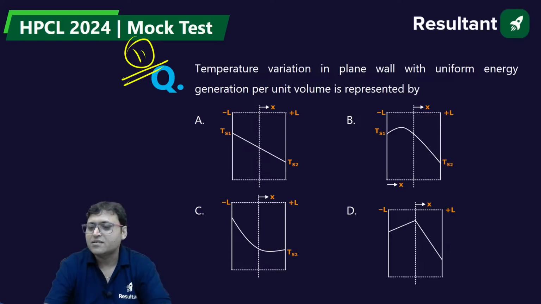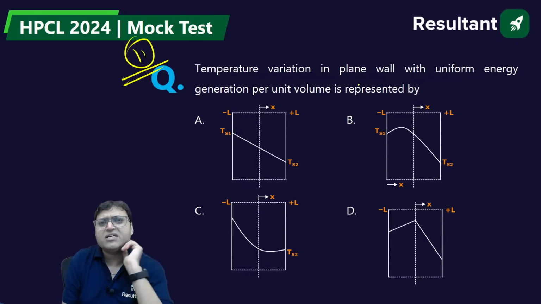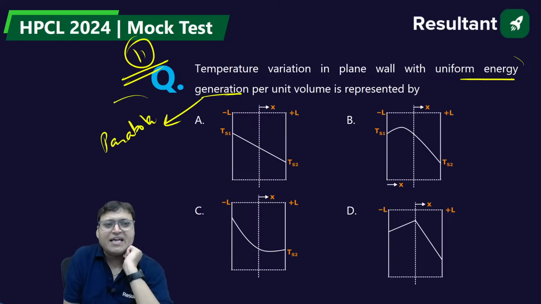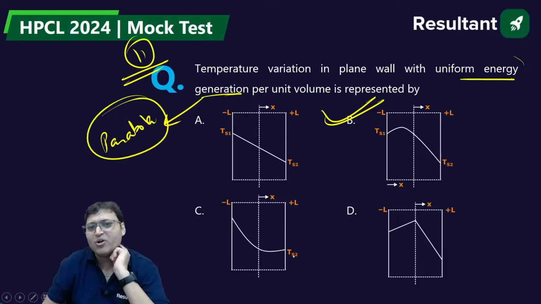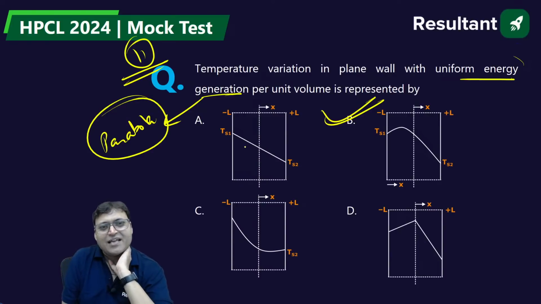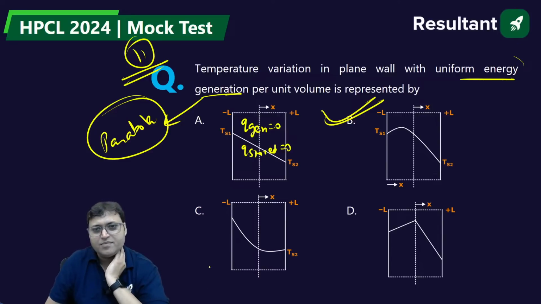What is the answer? Question number 11. Very simple. Temperature variation in a plane wall with uniform energy generation. It is a parabola. When there is a heat generation, the temperature profile will be parabola. 11th is B. Straight line is when there is no heat generation. Q generation is equal to 0. Q stored is equal to 0. It is a parabola.